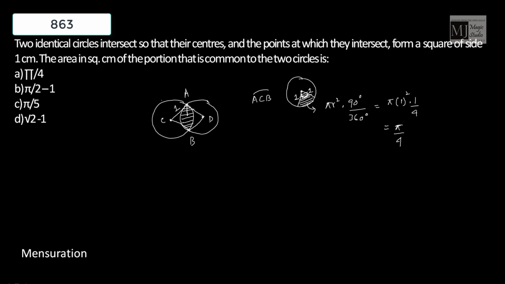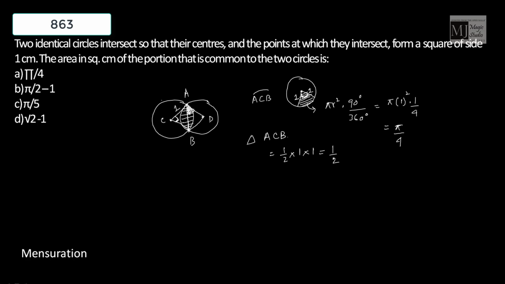Now, if I join AB, what would be the area of triangle ACB? Triangle ACB is a right angle triangle, right angle at C. The area would be half into base into height, that is half square units.